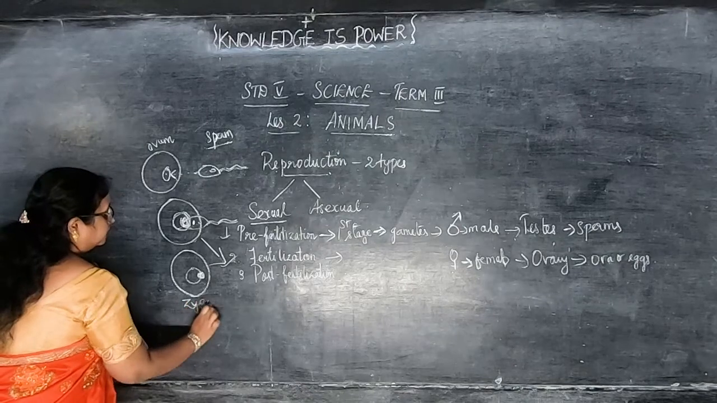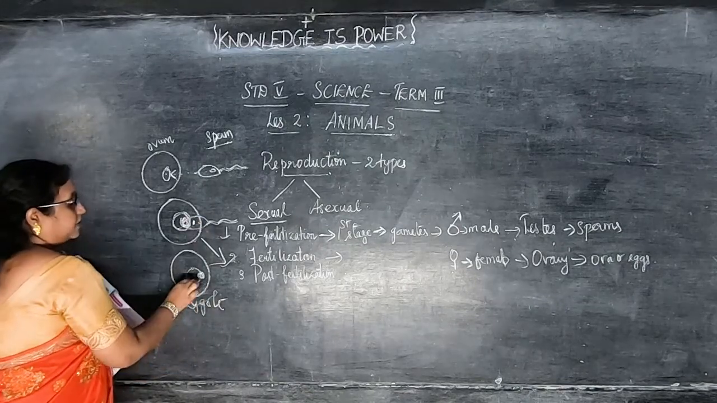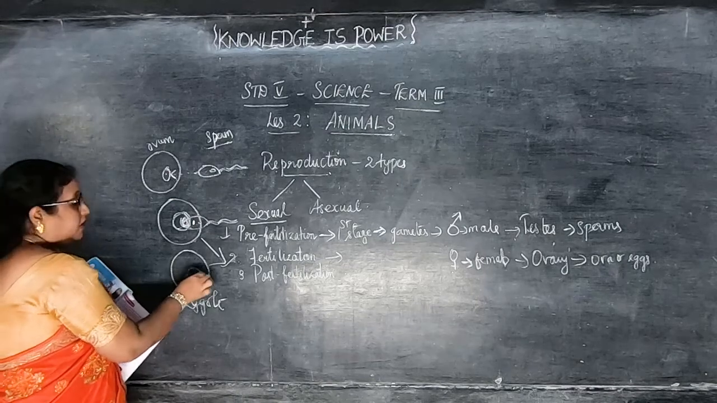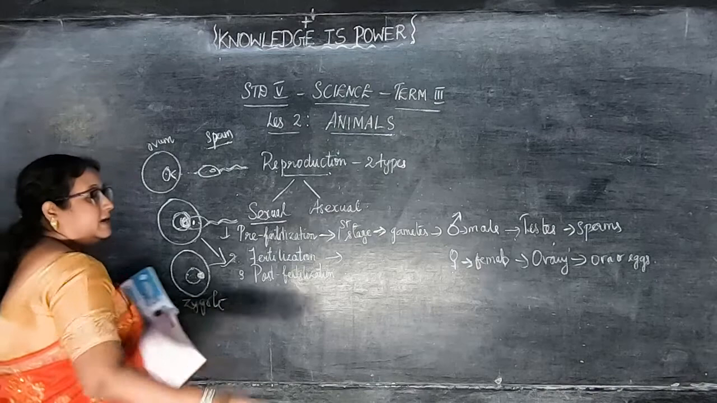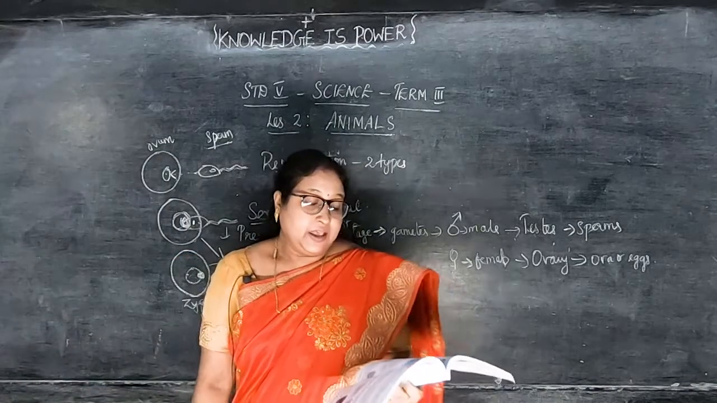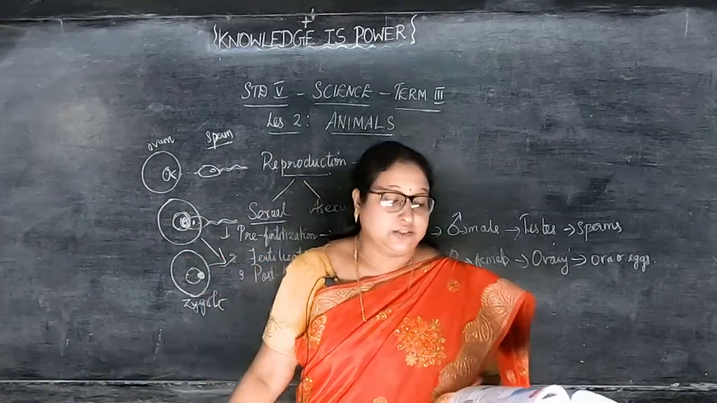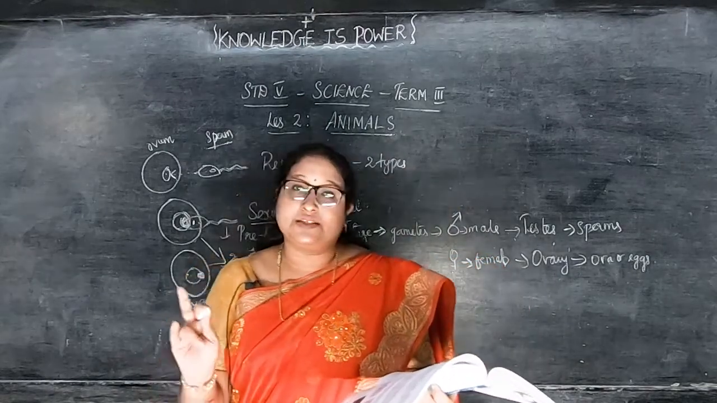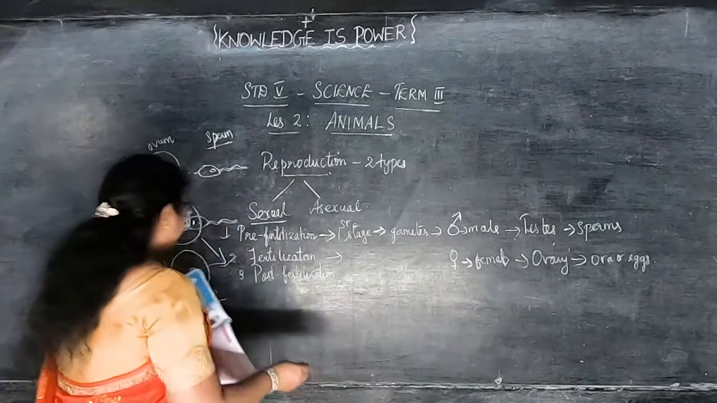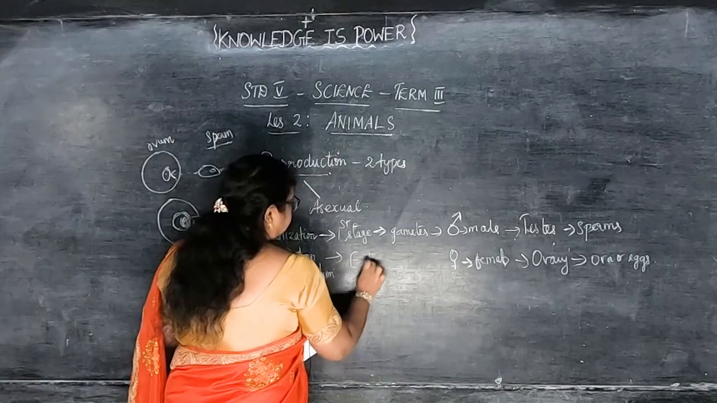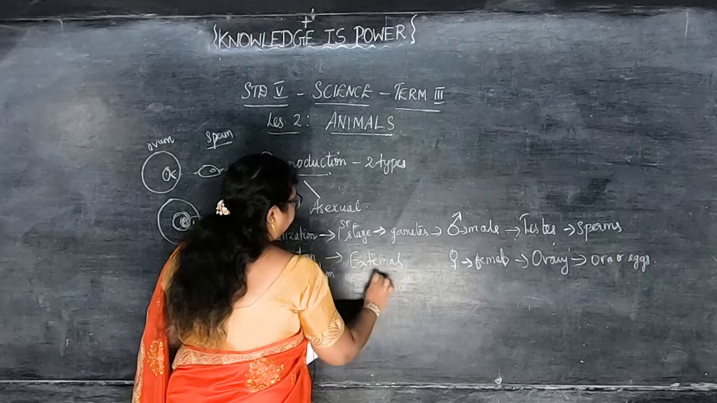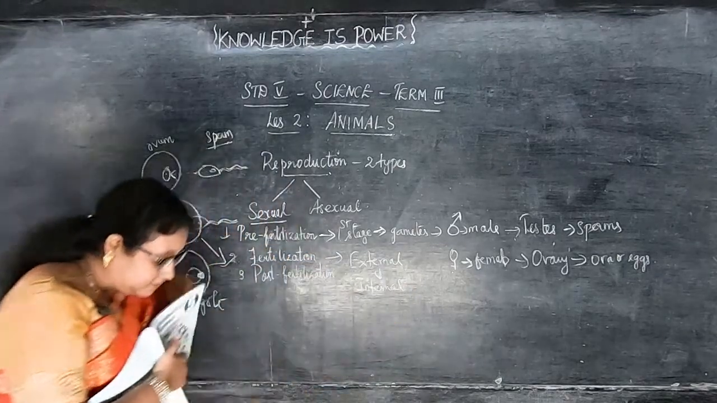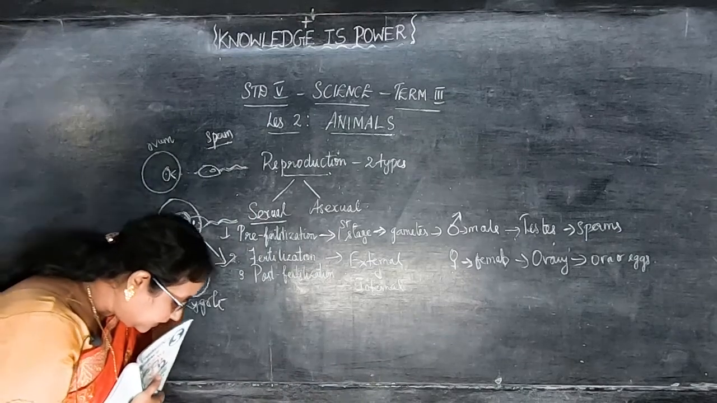This is the zygote. So the nucleus of the sperm reaches the nucleus of the egg, they both combine, and that forms a single nucleus. That is called a zygote. This fertilized egg is known as a zygote. This occurs during fertilization. And fertilization in animals takes place in two ways, that is external and internal fertilization.